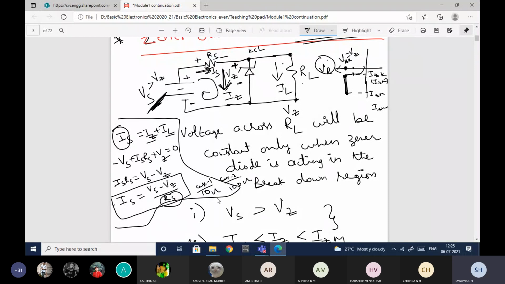In which case will the current value be more? Understood my question? Is is written as Vs minus Vz by Rs. I am considering Rs as 10 ohms in the first condition and 100 ohms in the second condition. Now my question is, in which case will Is be more and in which case will Is be less?